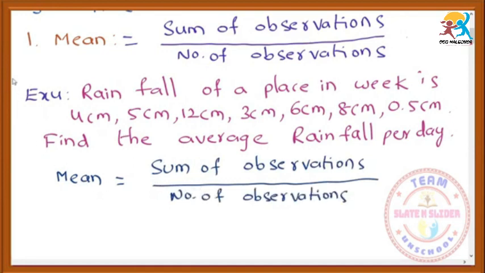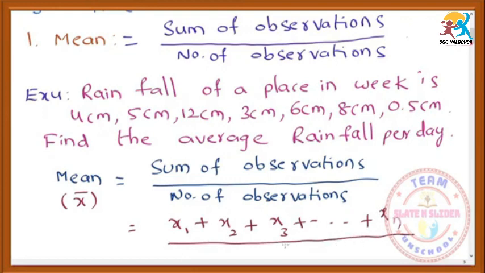Here the mean is denoted by x bar, and the observations we can write as x1, x2, x3 like that. x1 plus x2 plus x3 plus dash dash xn by the number of observations, that is small n.